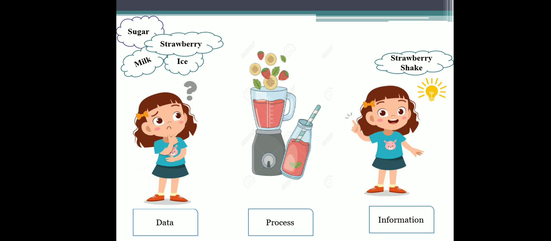So we have a yummy strawberry shake from different ingredients. So the ingredients are called data and the blending is called processing, and the delicious strawberry shake is called information. So you see, it is a very clear concept. It is a very easy concept for you.